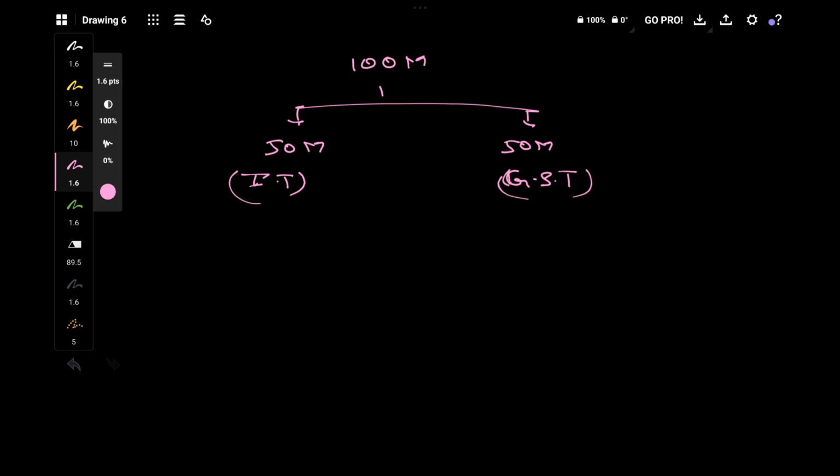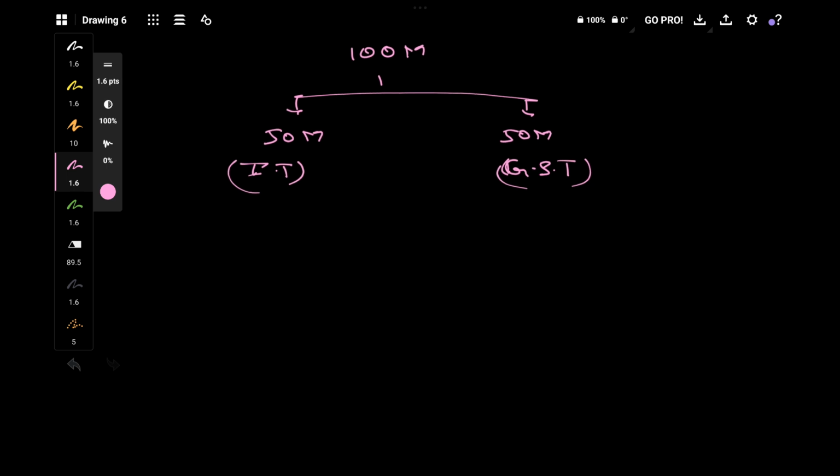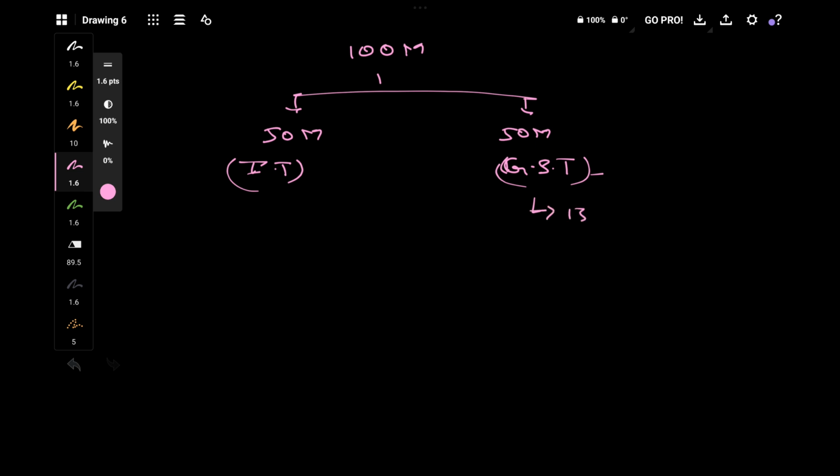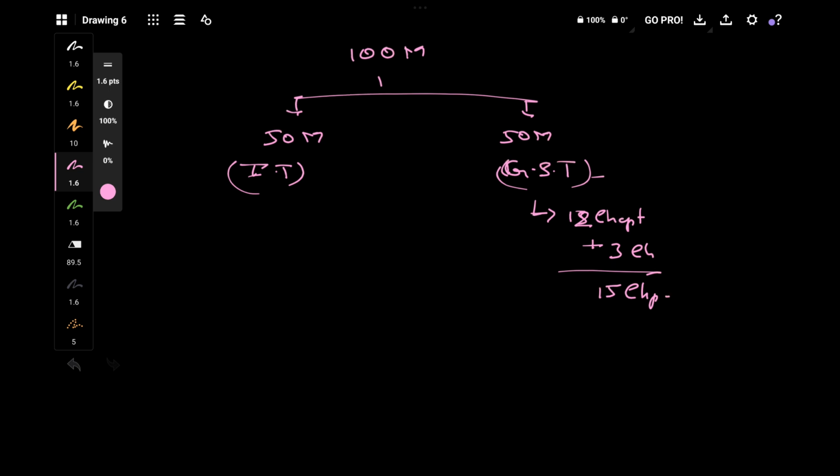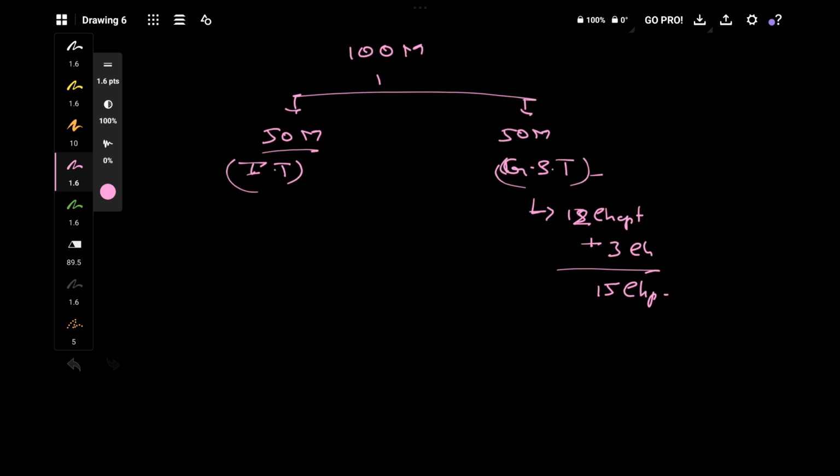Before 1-2 attempts, GST was only 40 marks. Right now they have increased it to 50 marks. At that time GST had 12 chapters, and right now they have added 3 chapters, so in total we have 15 chapters in GST. Indirect tax carries 50 marks.